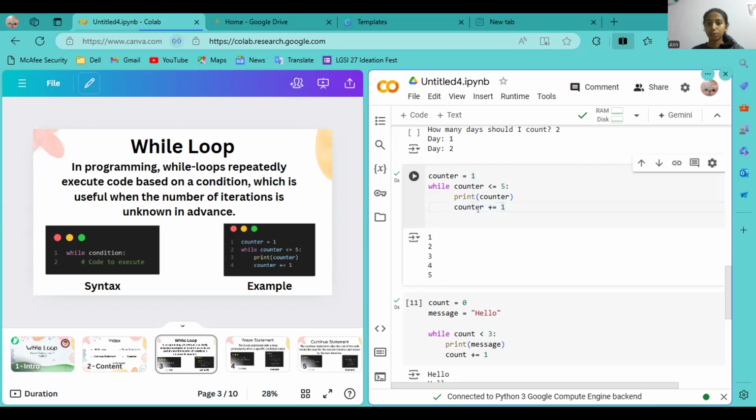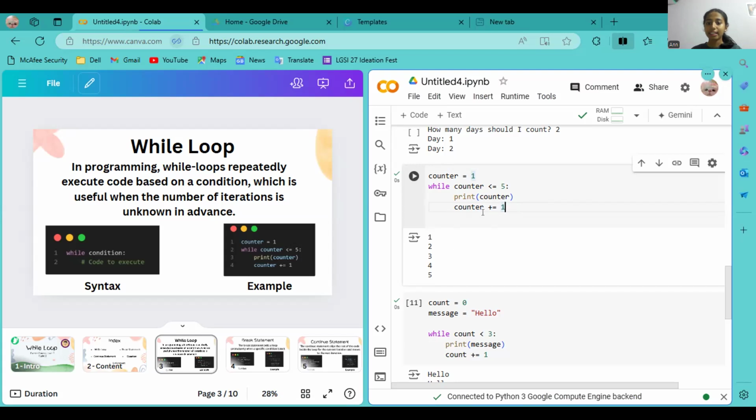So the variable counter stores the value 1. And if you add one more to the variable counter, then the number will be 2. So when you say counter plus 1, the counter will be 2. And then the computer will check the code again. Is the value less than or equal to 5? So 1 plus 1 is 2, and 2 is less than 5. So it will print 2.